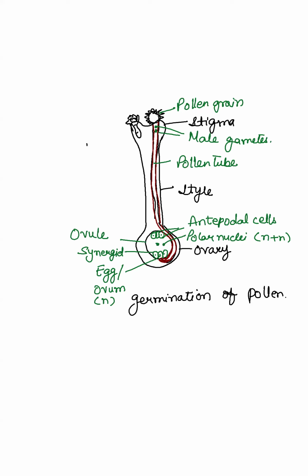ठीक है? What happens when the germination of the pollen grain takes place over the stigma? 2 male gametes are released. There is formation of the pollen tube, which was not initially present. Pollen tube is formed by chemotropism. All right. It enters the ovule at a point which is called micropyle. You see, micropyle is that part of the seed from where water enters the seed.